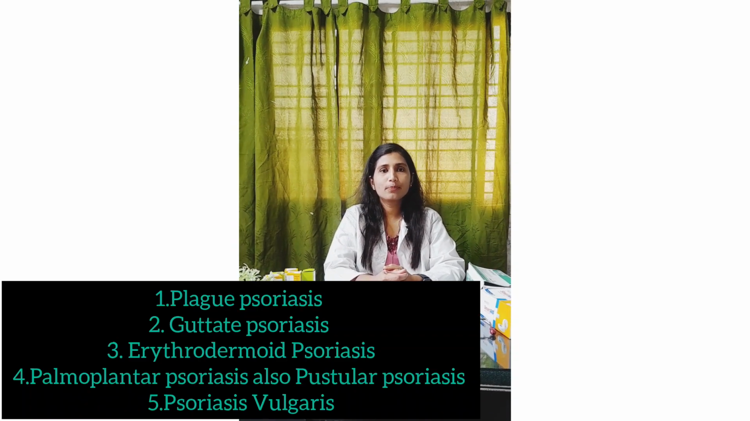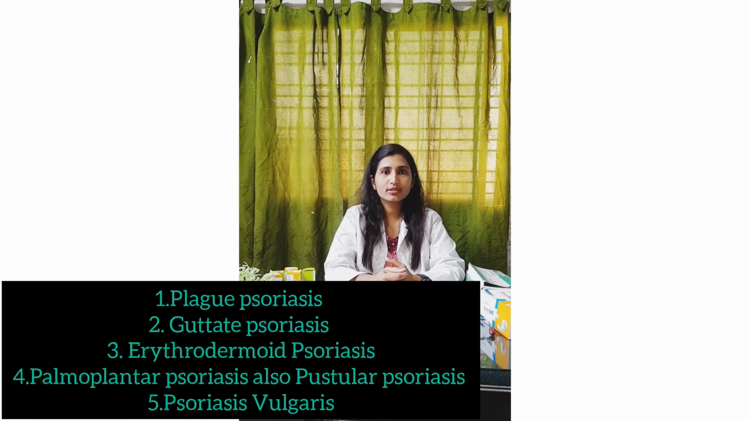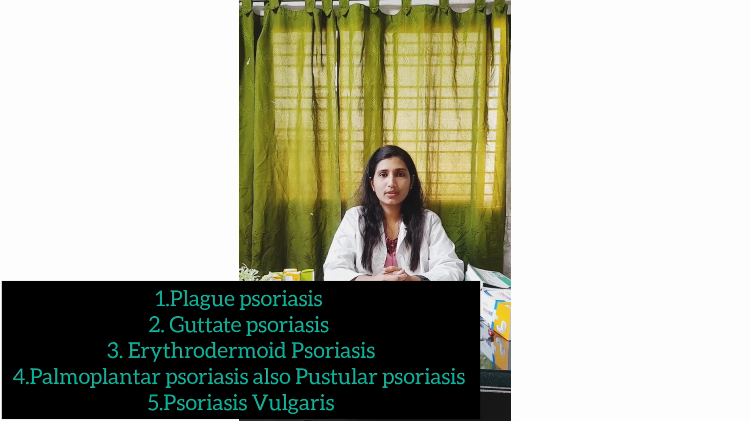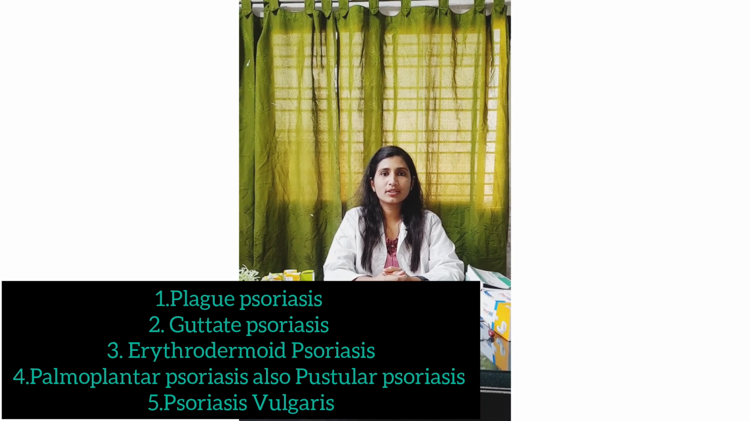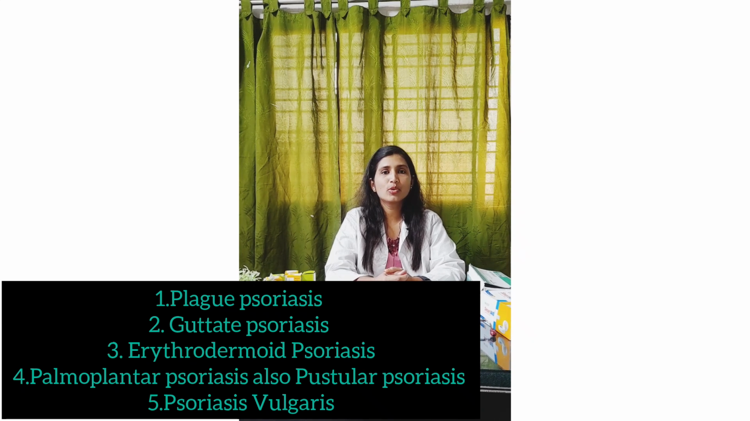Now let us see what are the types of psoriasis. Firstly, plaque psoriasis. Second, guttate psoriasis. Third, erythrodermal psoriasis. Fourth, palmoplantar psoriasis. And fifth, psoriasis vulgaris. Psoriasis vulgaris contributes about 90% of the cases in people. It is described as red, pink scaly lesions on the top, which are dry in consistency.